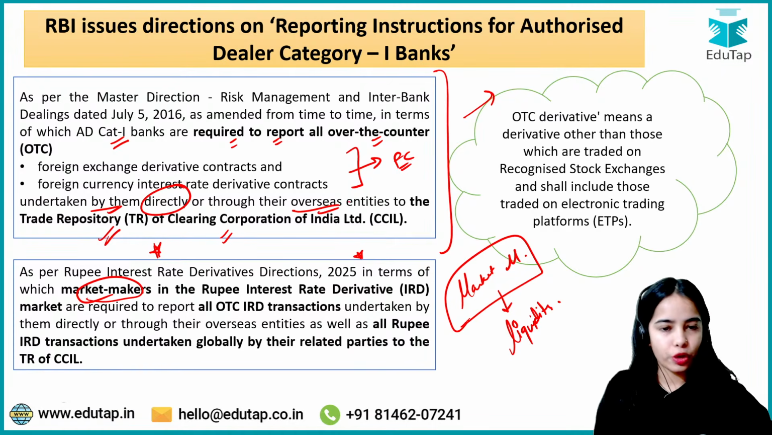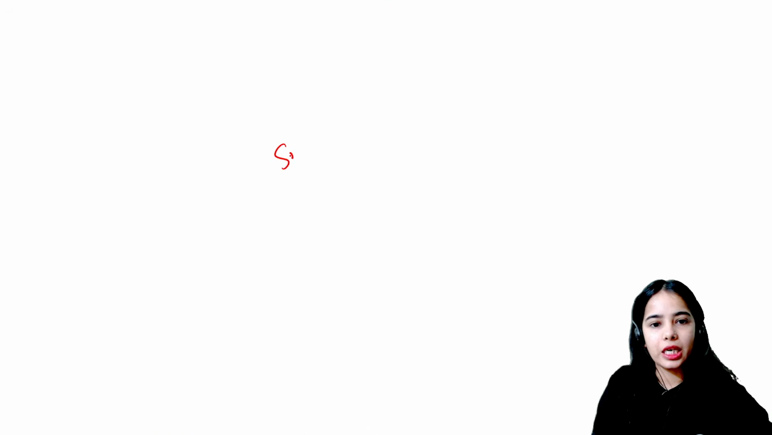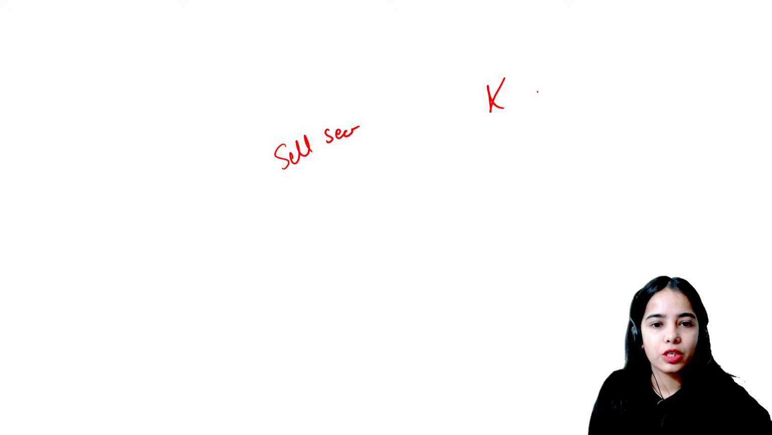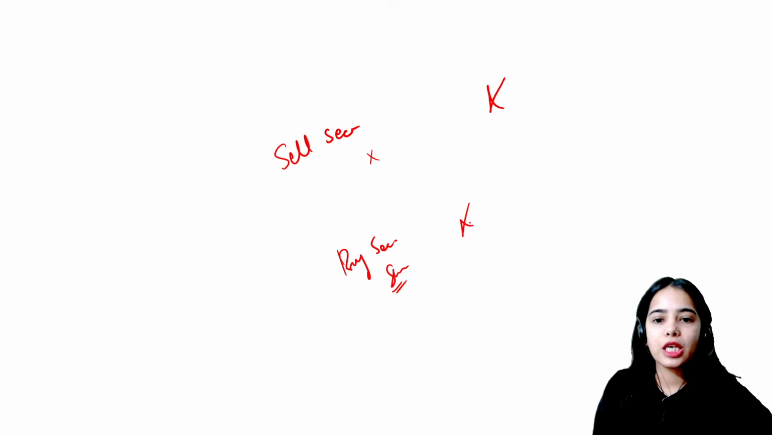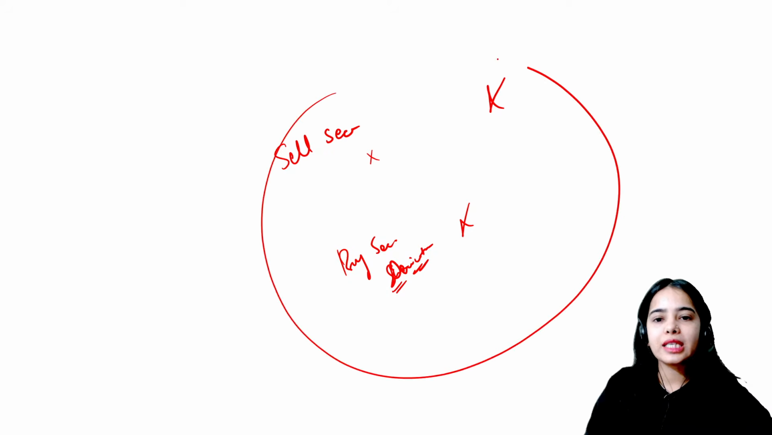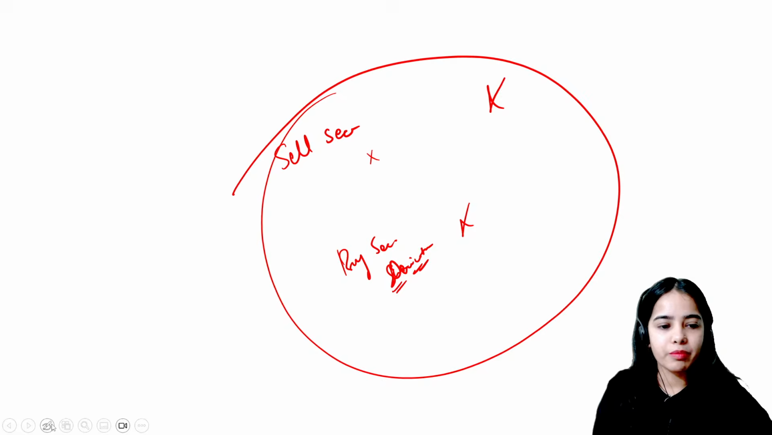Let's say you want to sell your securities, but there is no buyer. That means liquidity is not there. You are not able to sell your security. Let's say you want to buy some shares, or you want to buy derivatives, but there is no seller. So there is no liquidity in the market. To resolve this kind of problem, there are the market makers.